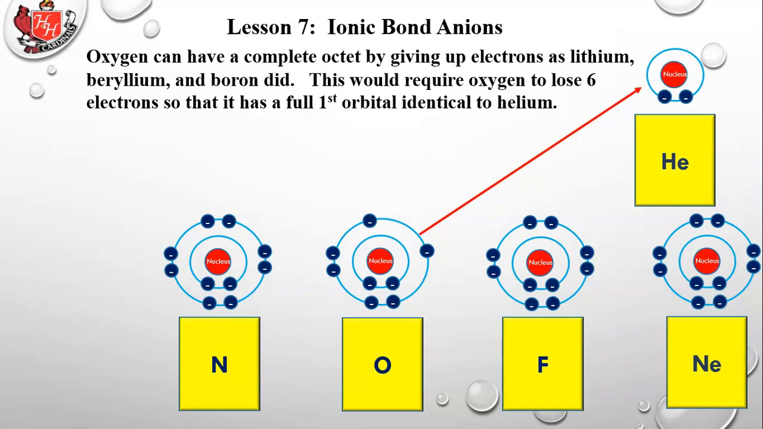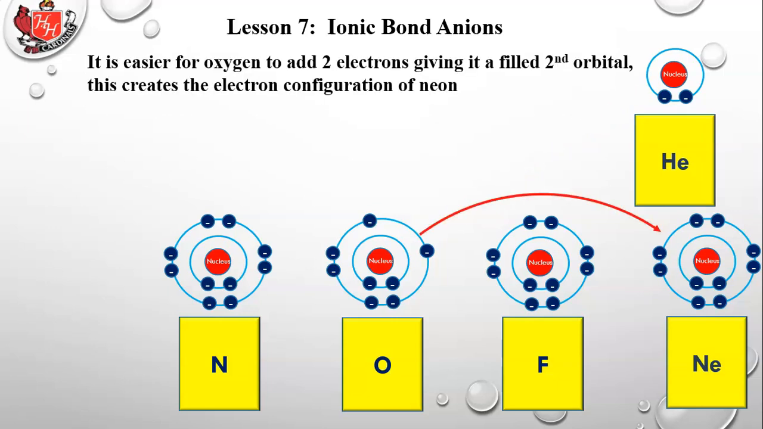Oxygen can have a complete octet by giving up electrons as lithium, beryllium, and boron did. This would require oxygen to lose 6 electrons, all 6 of those valence electrons, so that it has a full first orbital identical to helium. But I think you get the idea by now.